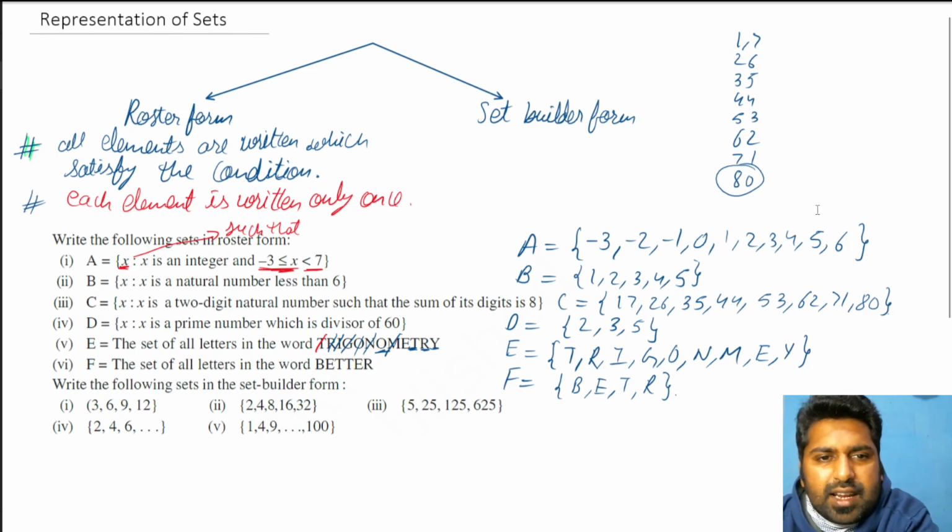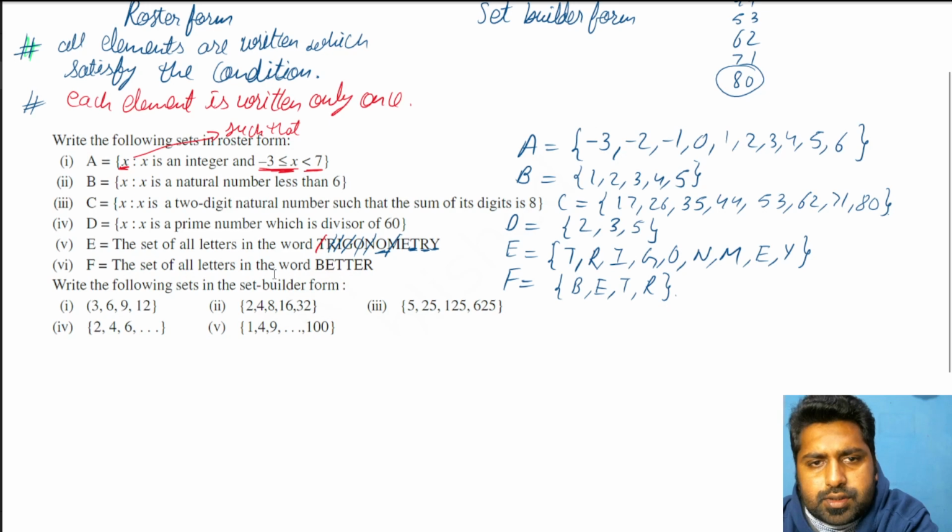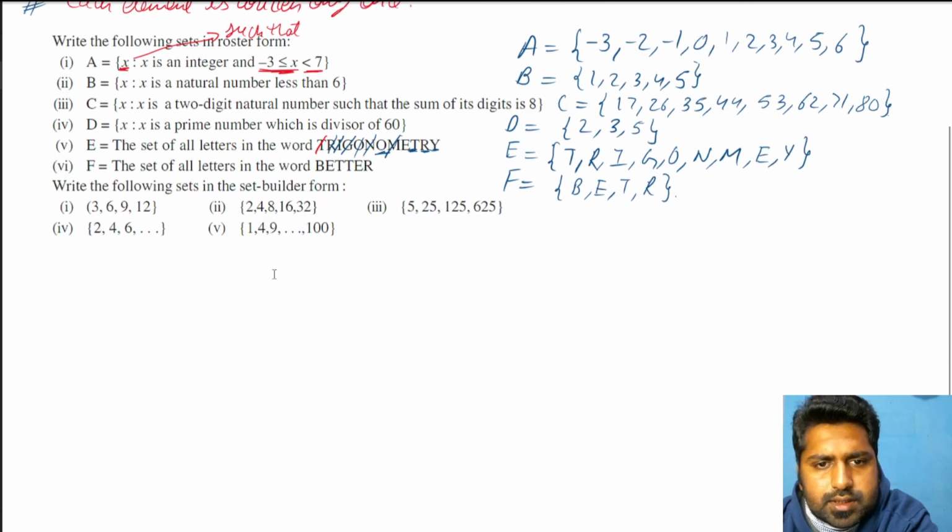I hope that clarifies roster form. It's one of the simplest ones. All you have to do is understand how you read this. It's read like this: x, double dot, means such that, and then you read the condition, and the values of x which satisfy the condition will be the elements of the set. All right, we're done with this.